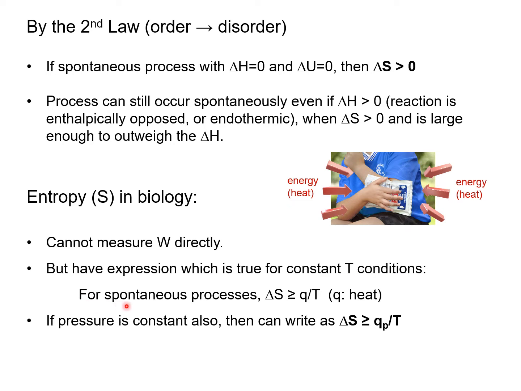For the spontaneous process, here's the condition where delta S, the entropy change, is larger than Q divided by T, where Q is heat and T is temperature. And if the pressure is constant, just like in most cells, then it should be changed to delta S is larger than Qp, the heat at constant pressure, divided by T.